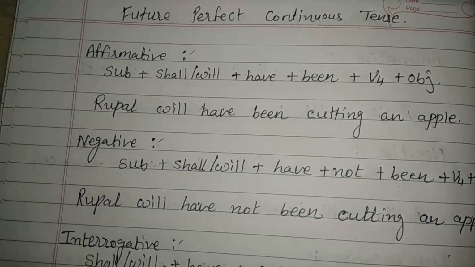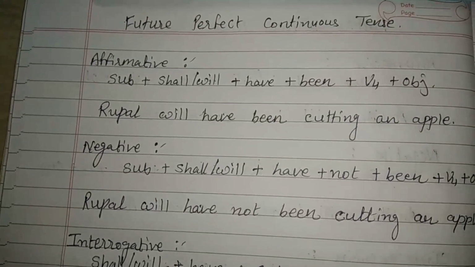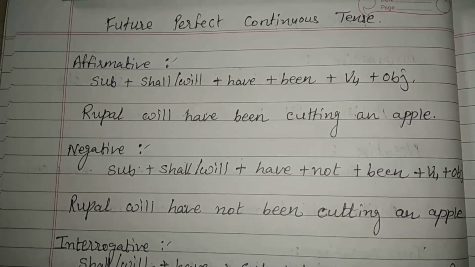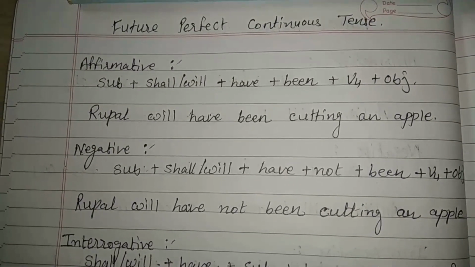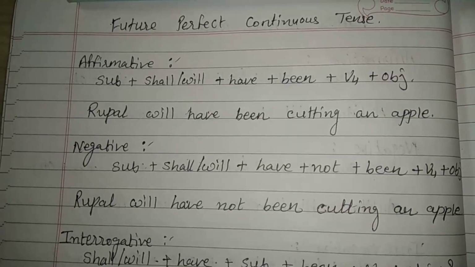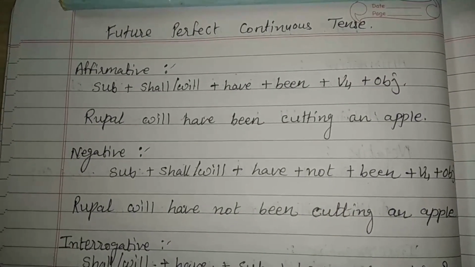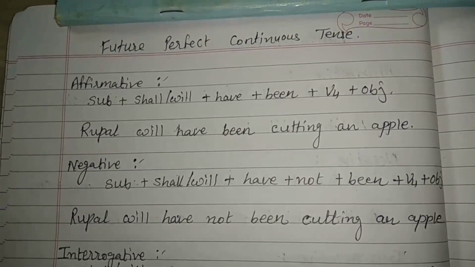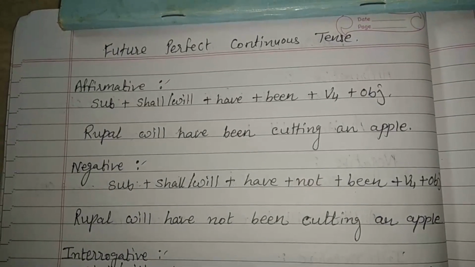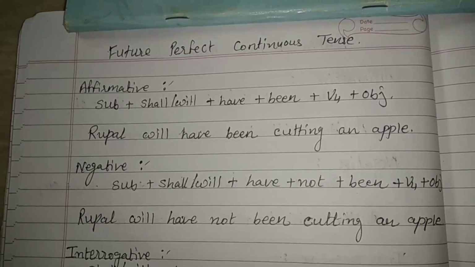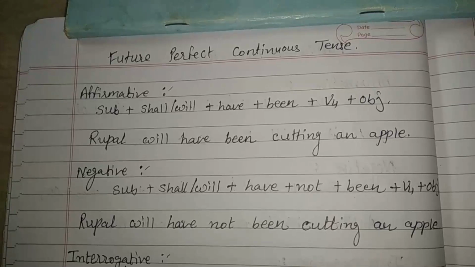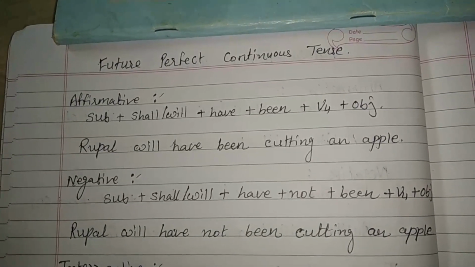First is affirmative. To make affirmative, we have to use the format subject plus shall or will plus have plus been plus V4 plus object. The example is Rupal will have been cutting an apple. To make negative sentence, we have to use the format subject plus shall or will plus have plus not plus been plus V4 plus object. The example is Rupal will have not been cutting an apple.